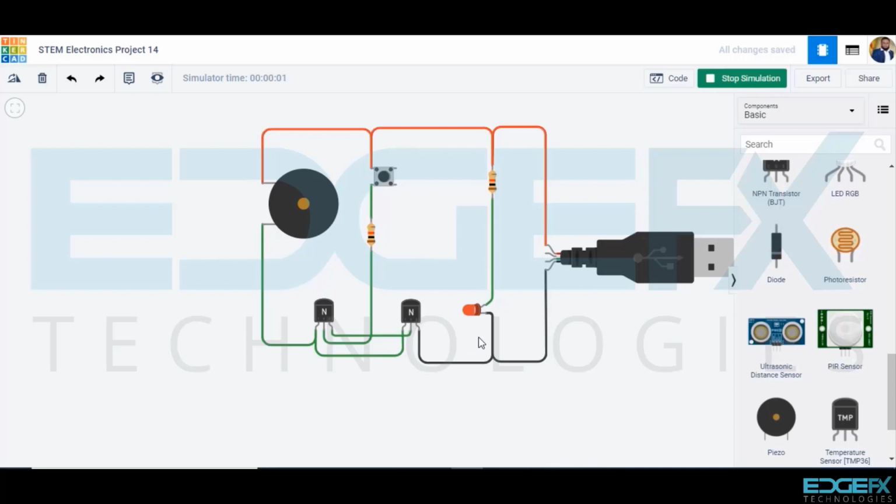Glowing red LED indicates the circuit is powered, but the buzzer is not sounding as the circuit is open. When we push this button, or when any human touches the touch point in hardware, the transistors conduct and close the circuit and the buzzer sounds. When we release the push button, again, the circuit is open and the buzzer does not sound.